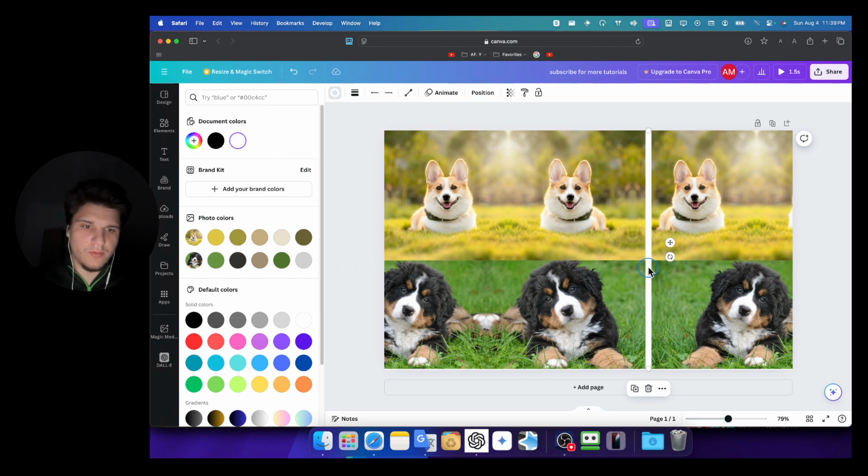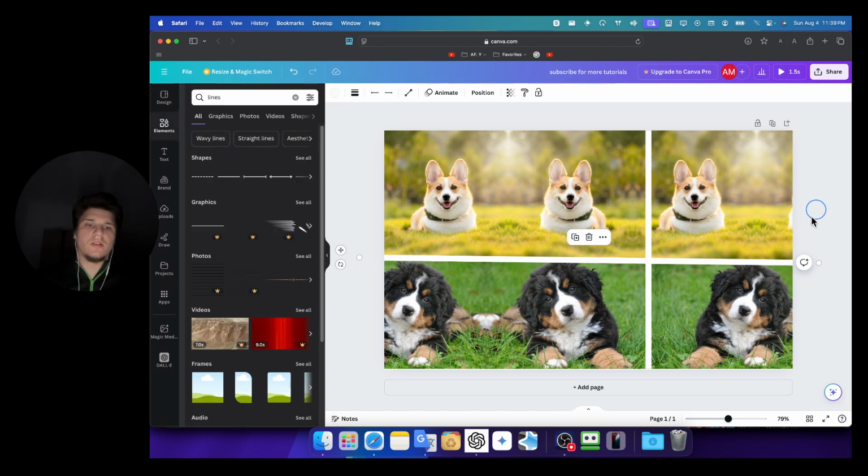Change the color to white. Hold Option, drag. Rotate. Okay, perfect.